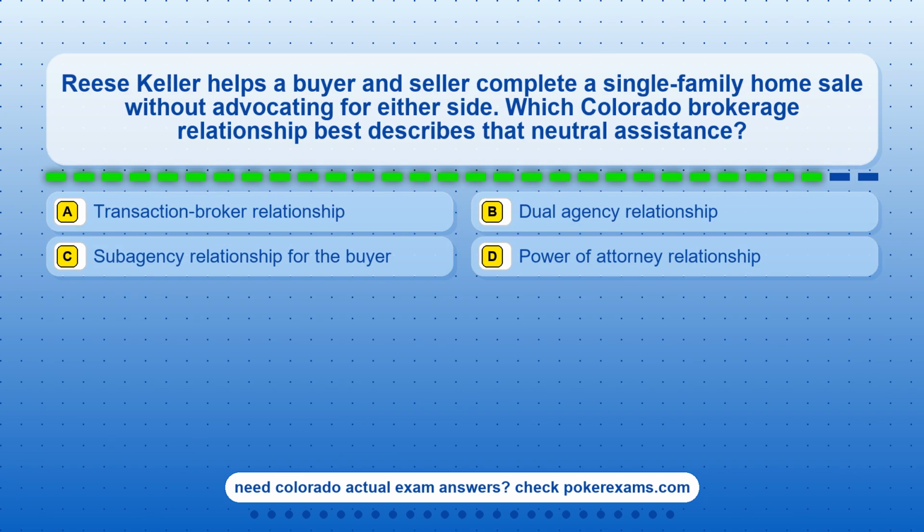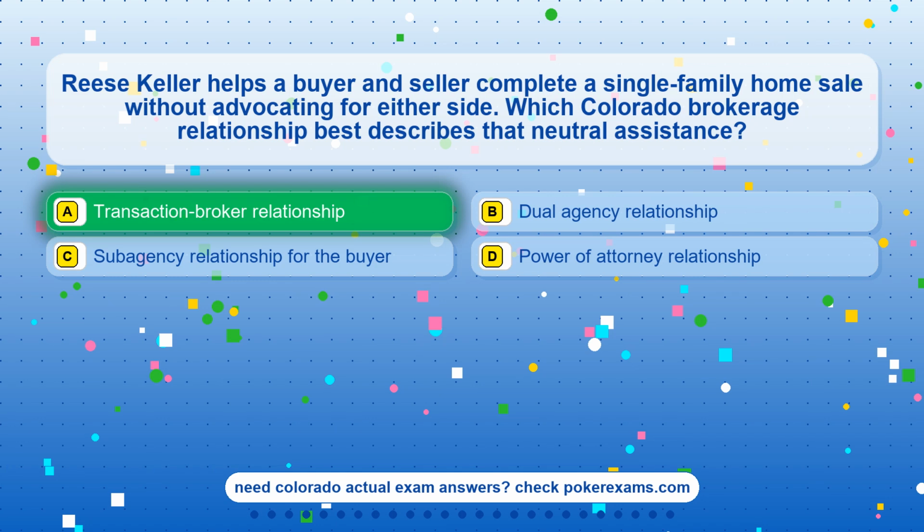Question 5. Reese Keller helps a buyer and seller complete a single-family home sale without advocating for either side. Which Colorado brokerage relationship best describes that neutral assistance? Option A, a transaction-broker relationship. Option B, the dual agency relationship. Option C, Suba-Jenke relationship for the buyer. Option D, power of attorney relationship.